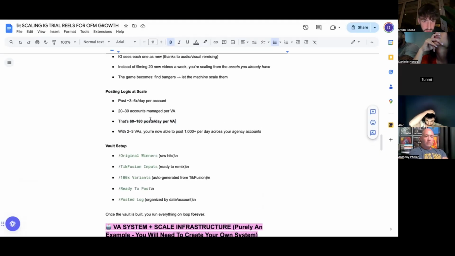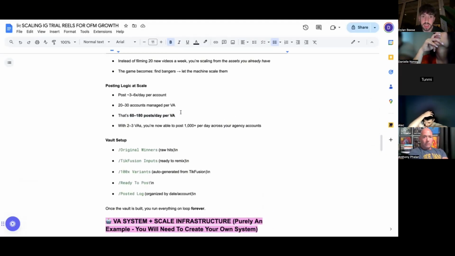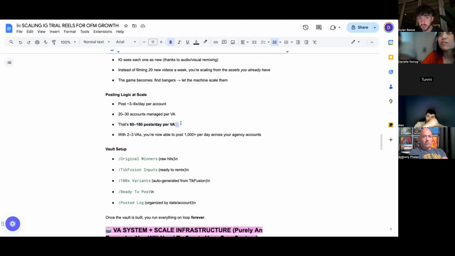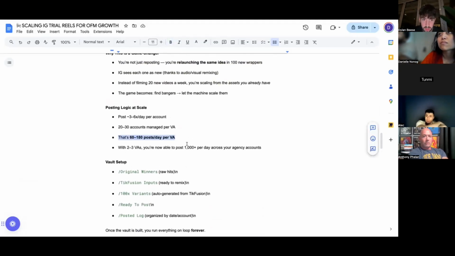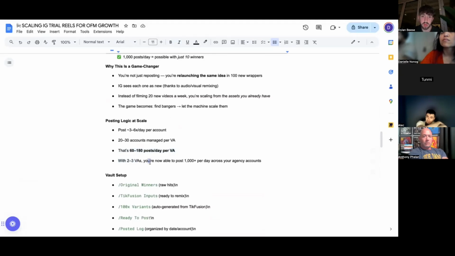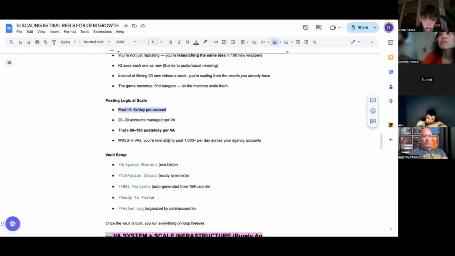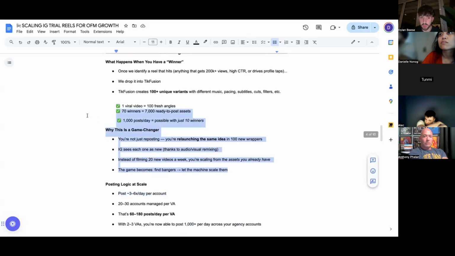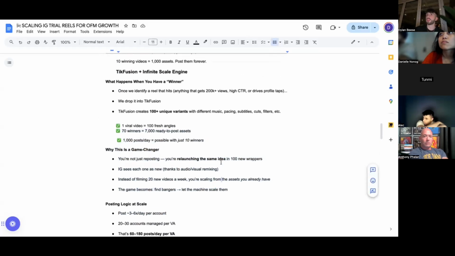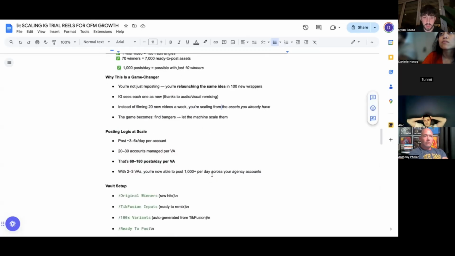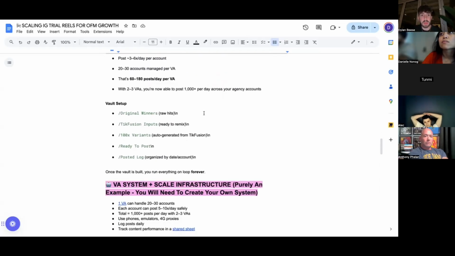So yeah, 60 to 180 posts per day per VA, right? In theory, you could do more, you could do less, depending on what the VA can handle. And then obviously with 2 to 3 VAs, you can now pretty much post 1,000 times per day across agency accounts, right? The difficulty in this game becomes getting enough accounts, getting aged accounts, getting quality aged accounts, and so on and so forth. But you don't have to worry about super scale right now. Just build a system that works. Get one creator that's got videos you're working with, get the system to work for you, then just focus on scaling that slowly from one creator, right? So that's all you need.